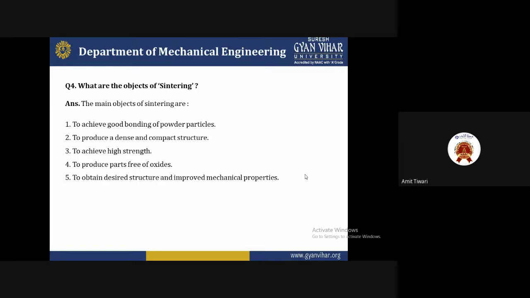Third one is to achieve high strength. Obviously, high strength is the most important, if we are making a composite material or any material. When you make any material, first of all you check the strength of the material. If the strength is not high, then you first have to find out the basic strength of the material, and then what elements or reinforcement material you have to mix with the base material to increase the capacity of that particular product.